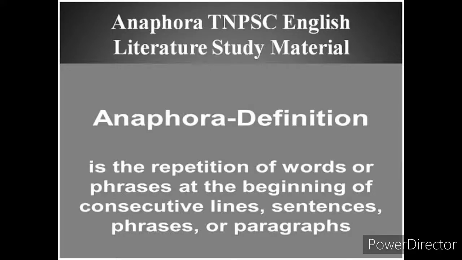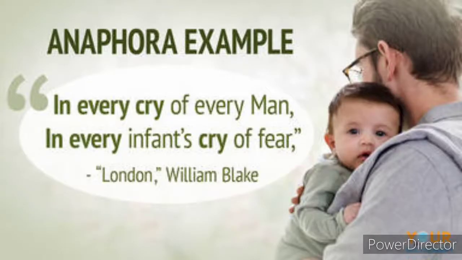What is meant by anaphora, children? Anaphora is the repetition of words or phrases at the beginning of consecutive lines. That means it is repeated in the next lines, sentences, phrases or paragraphs. That is known as anaphora, children. Let's see an example. You can understand it easily. Look at the poetry line here. It is an example for anaphora, children.